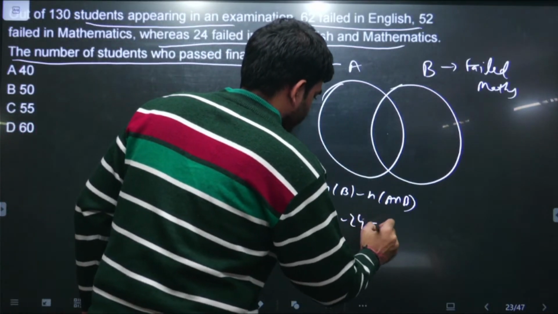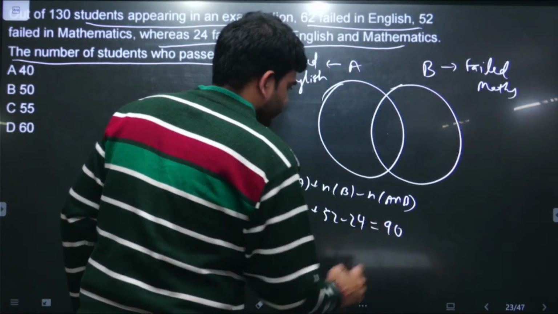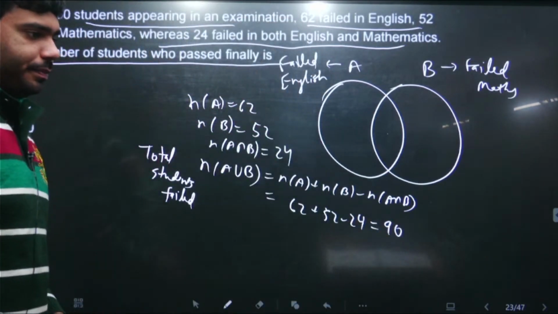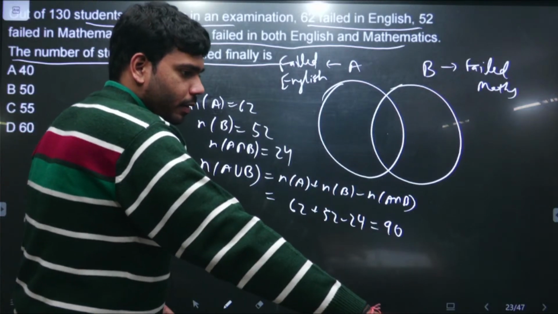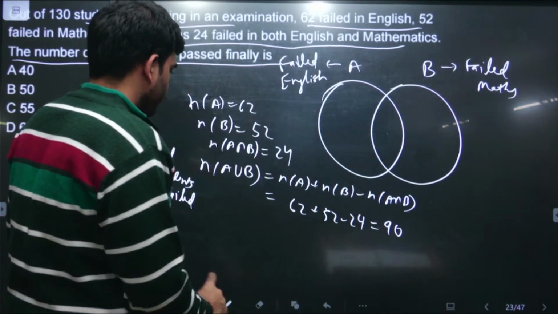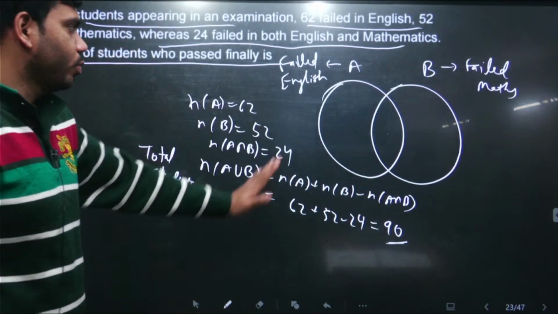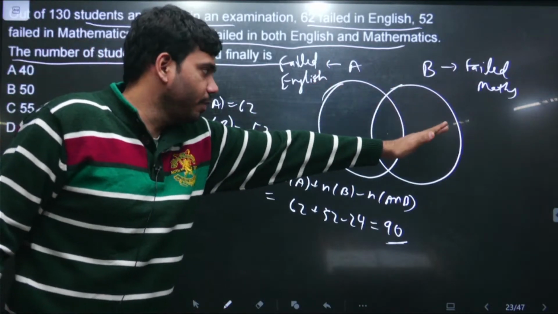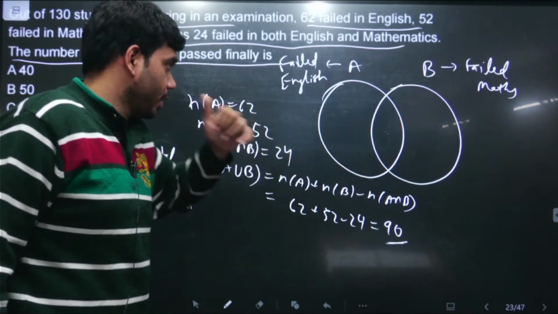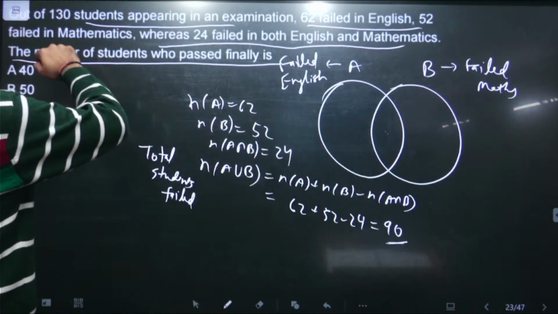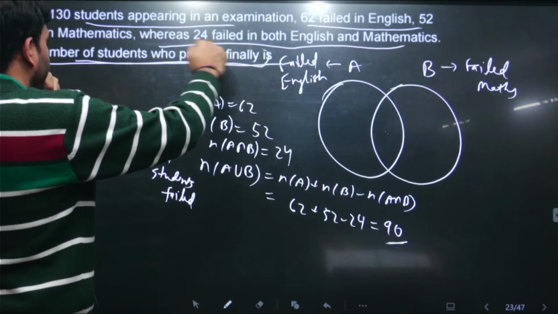Just putting this thing, ये 90 आएगा, right? So it means 90 is the number of students who are failing either in English, who are failing either in maths, or they are failing both in English and maths. And we need to find इसमें number of students who actually passed the examination.